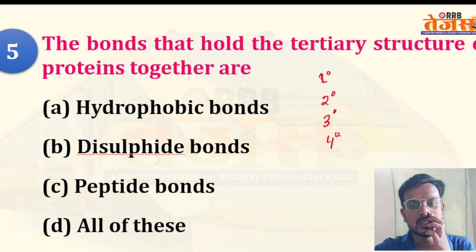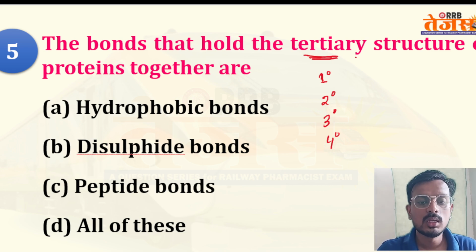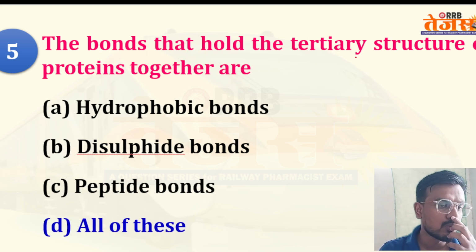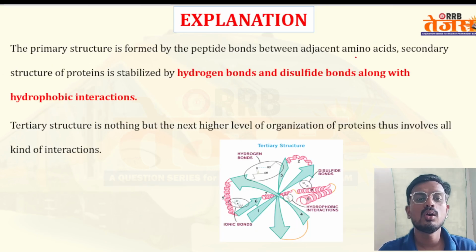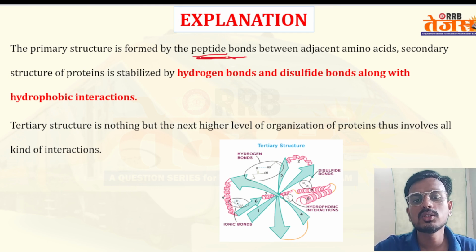So quaternary question: tertiary structure is associated with which type of bond? Here the right answer is all of the above. All types of bonds are present in the quaternary structure because this is a complex structure of the protein. If we talk about it, the primary structure is formed by peptide bonds between adjacent amino acids.